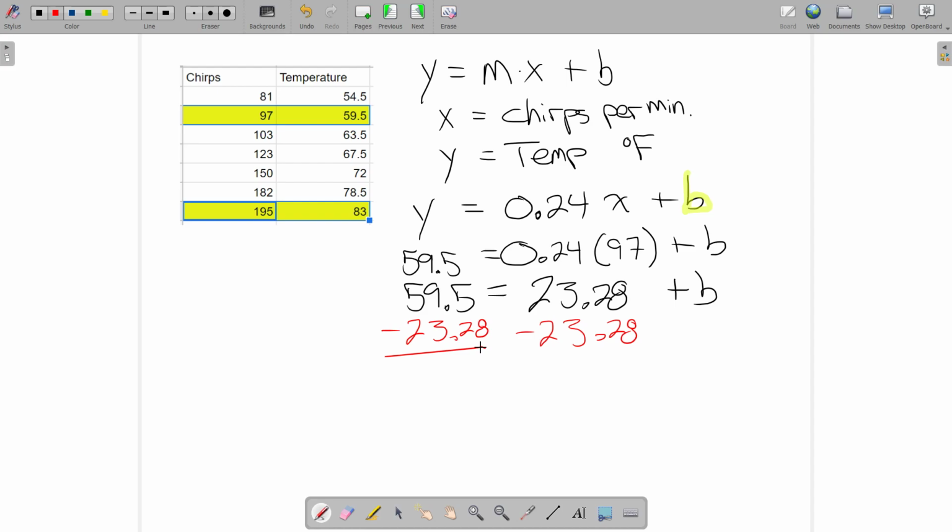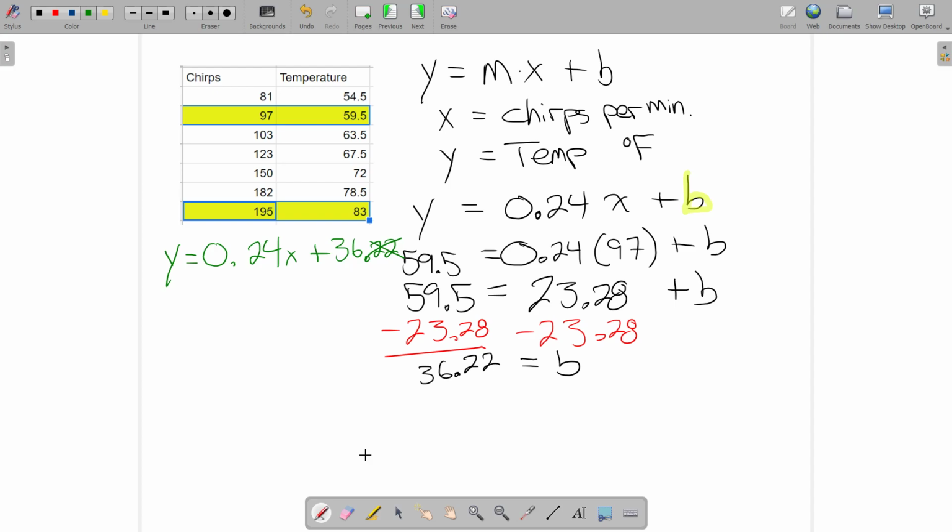So let's see, 28 from 50 is going to leave me 22. And 23 from 59 is 36. So it looks like 36.22 is my b. So I think an equation that models this situation right there, let's put it in green, would be y equals 0.24x plus 36.22. And if I go with the whole significant figures thing, then I would probably just get rid of the 0.22 and just call it 36.